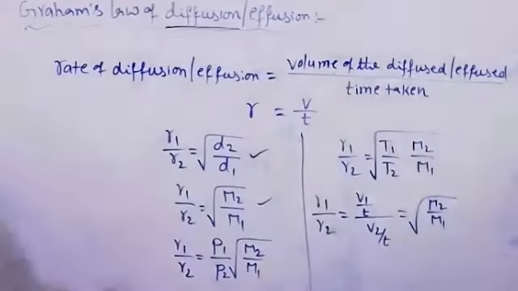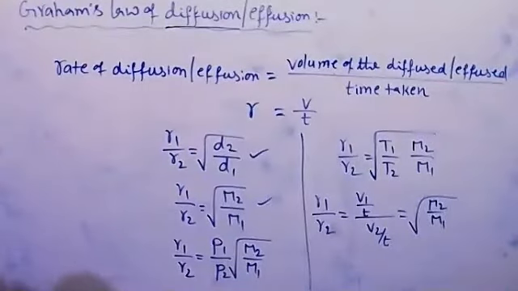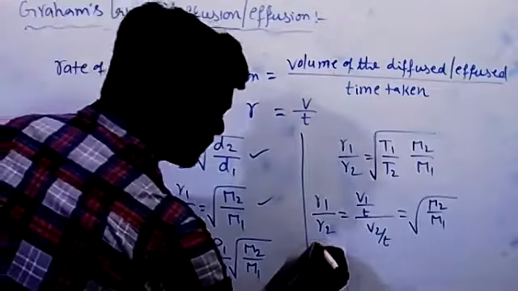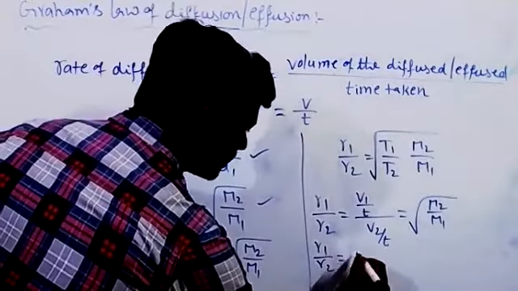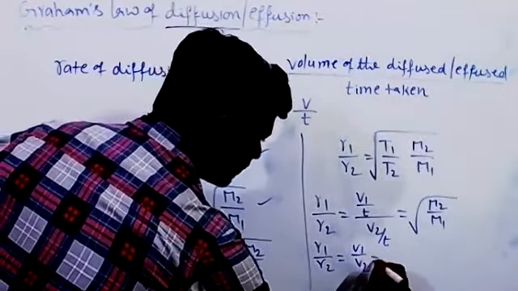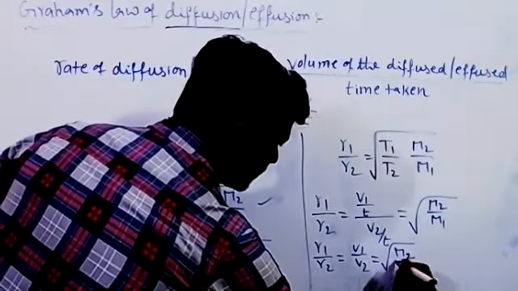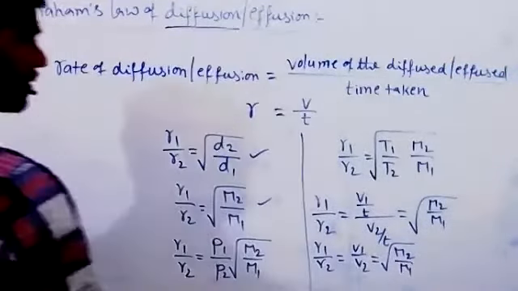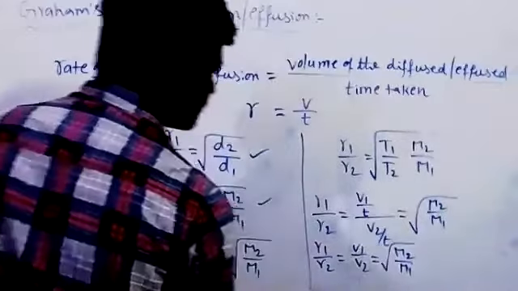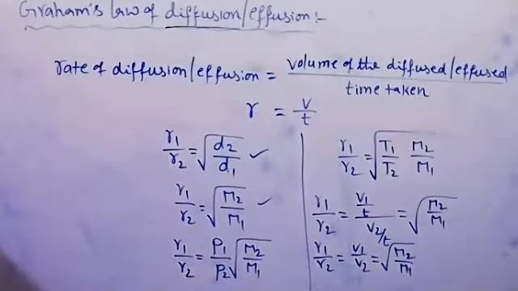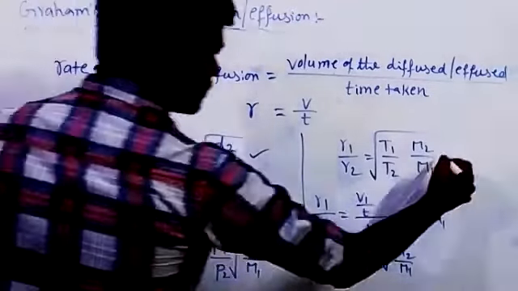Now T is getting cancelled, V1 by V2 is left. R1 by R2 is equal to V1 by V2 equal to square root of M2 by M1. Note down this formula also.